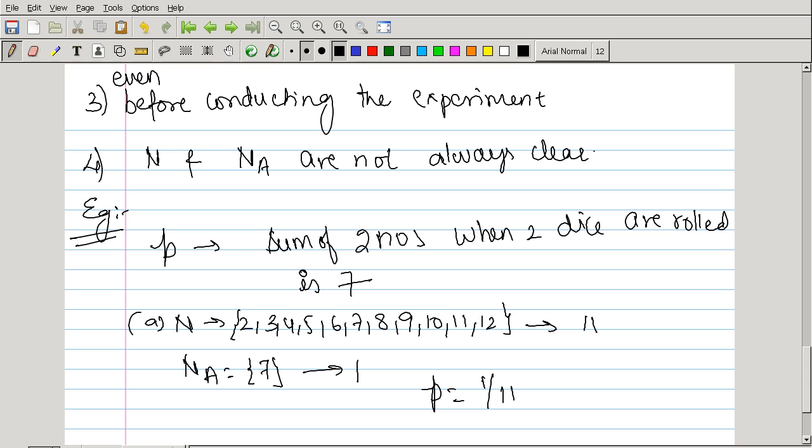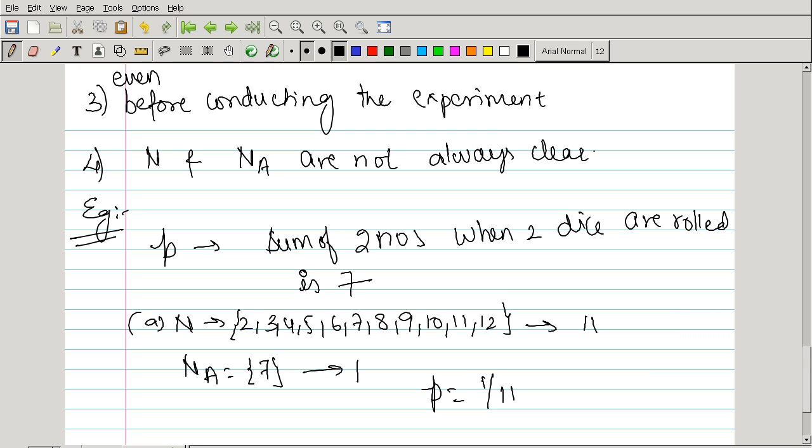We'll see why. The sample space, or let's say the total outcomes, should be exhaustive. Here a sum of 7 can occur in more than one way. If it shows 3 on one die and 4 on another die, the sum would be 7.